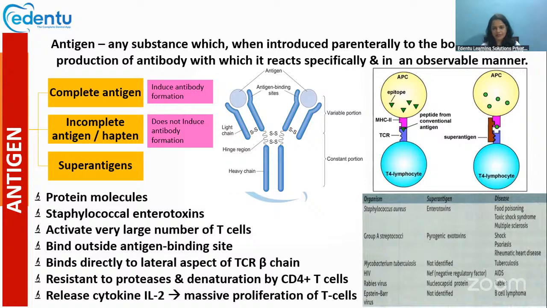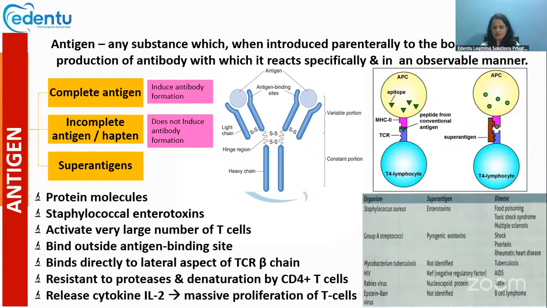We have complete antigens. Complete antigens are capable of inducing antibody formation. Then there is something called incomplete antigens or haptens. These haptens do not induce antibody formation. They are incapable of producing antibody formation.